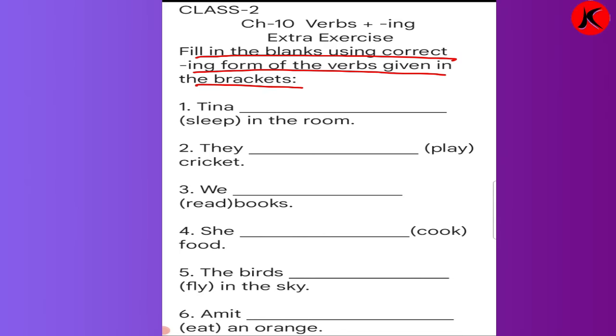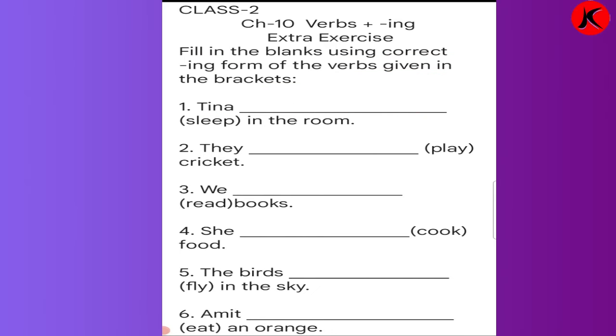Now, number 1, we'll read. Tina dash in the room. In the bracket it is given sleep. Now, Tina, we are talking about a single person only. What is Tina doing? Tina dash in the room. So what will you write? Tina is sleeping. S-L-E-E-P-I-N-G. Tina is sleeping in the room.